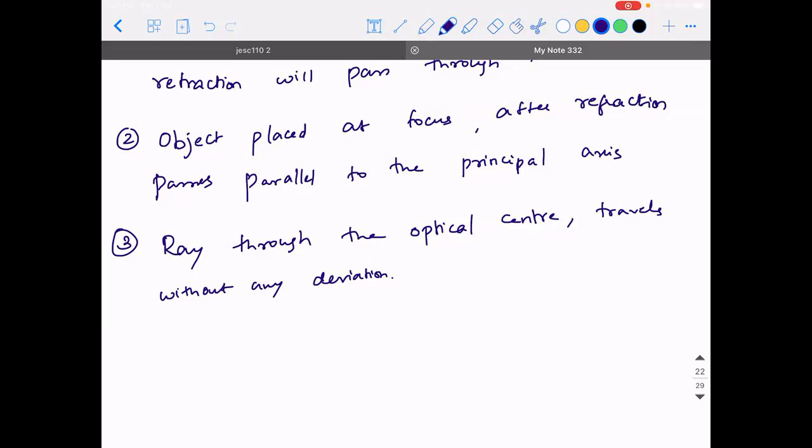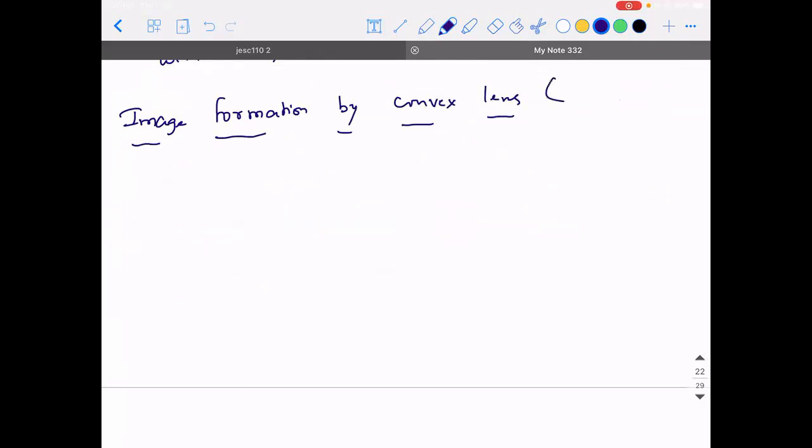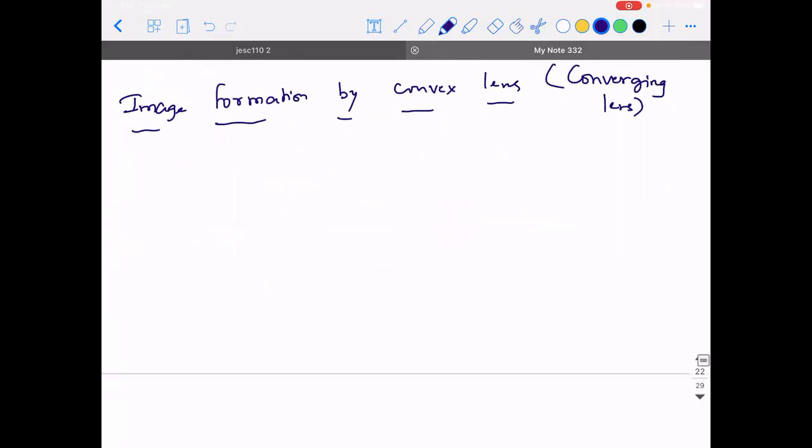Shall we proceed? Okay. So first write down the heading: image formation by convex lens. Generally this point will not be given: a convex lens is also called a converging lens. Please make a note of this point. Converging lens.